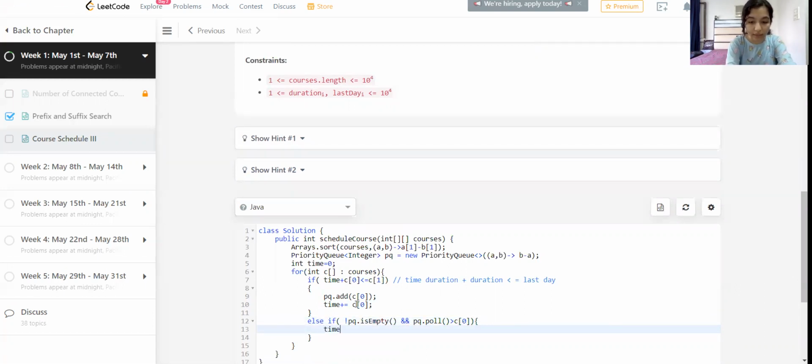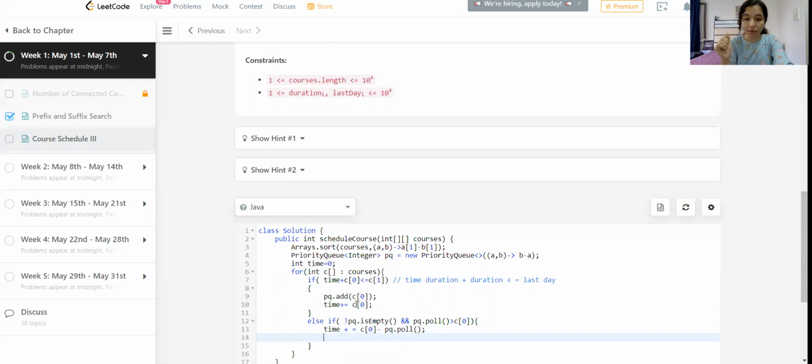Then we set time as time plus c[0] minus PQ.poll, which means we are taking out that particular duration and subtracting it from the time, because that is how much time would be taken up next. So we will add c[0] again to our priority queue.